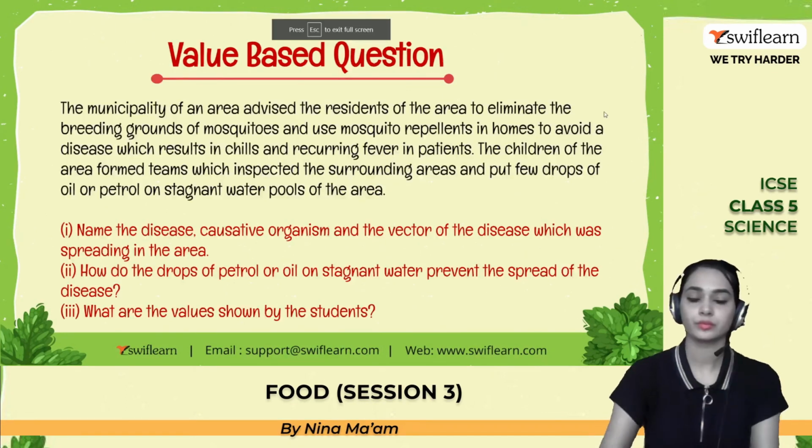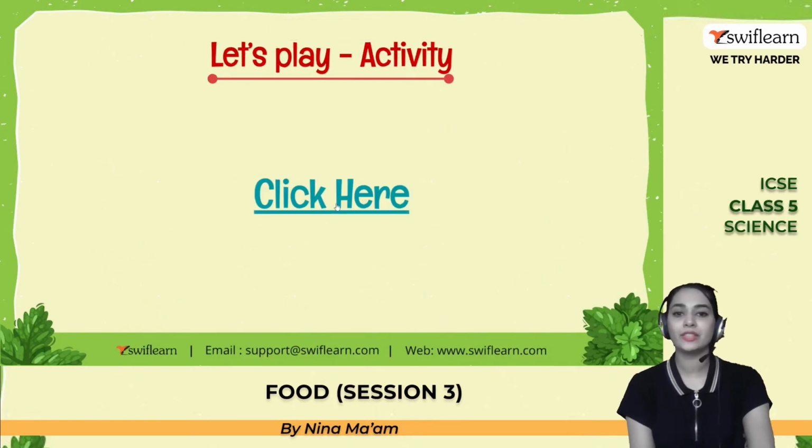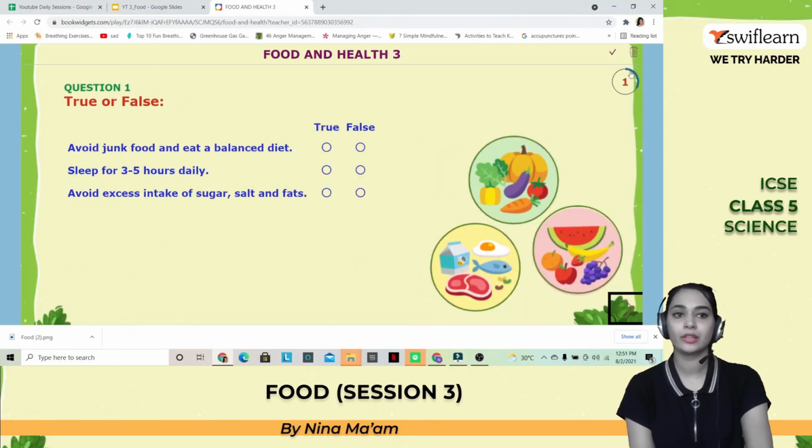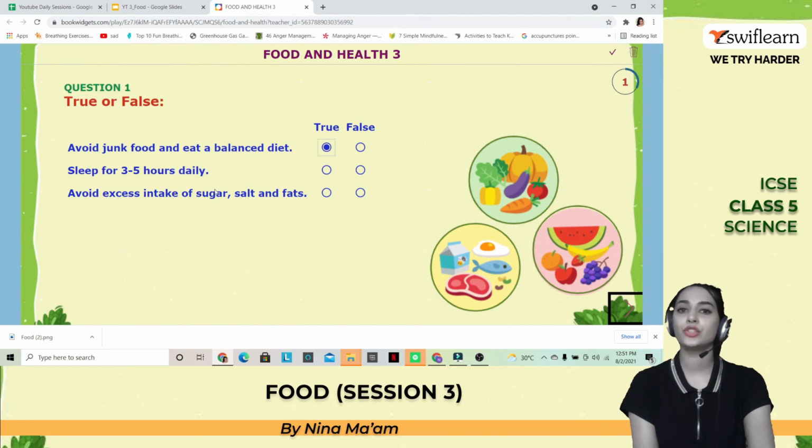And here, get ready for the activity for today, and this is the one. Avoid junk food and eat a balanced diet. Is it true? Yes. Sleep for 3 to 5 hours daily. Is it true or false? It's false. Avoid excess intake of sugar, salts and fat. Is it true or false? It's true. Very good.